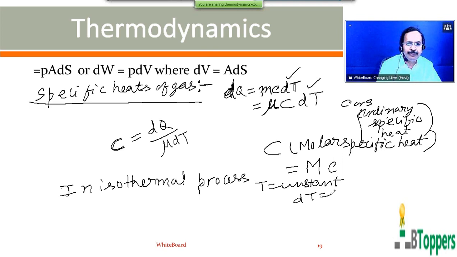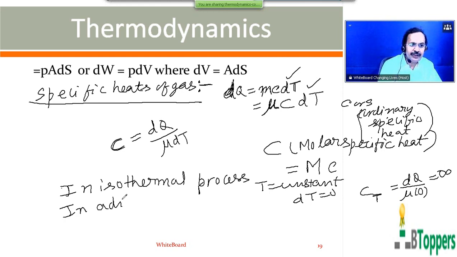Or the change in temperature dT will be 0. So the specific heat of the gas at constant temperature we denote by C subscript T, which is dq by nu into 0, or infinity. So theoretically speaking, the molar specific heat of a gas in an isothermal process is infinity.